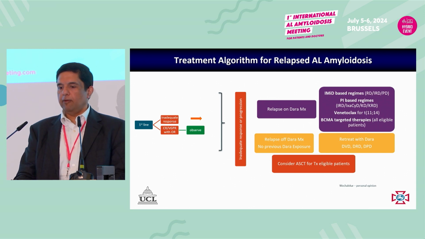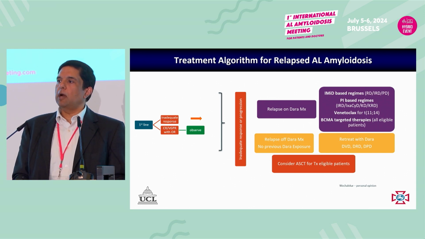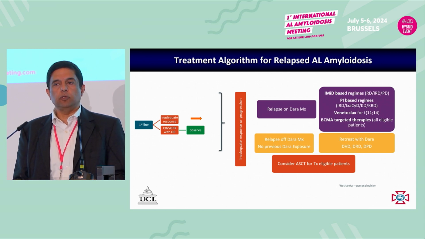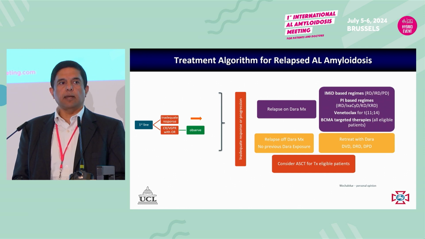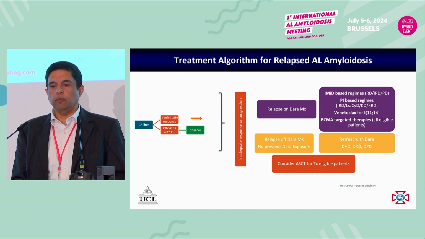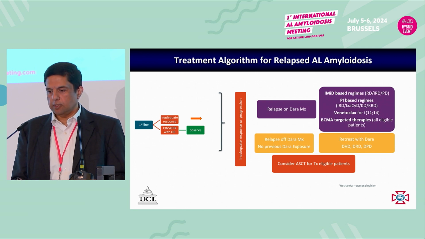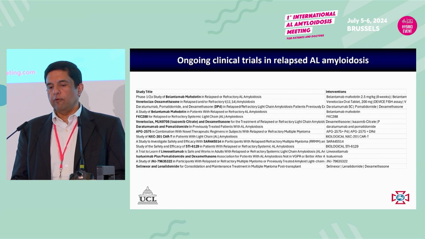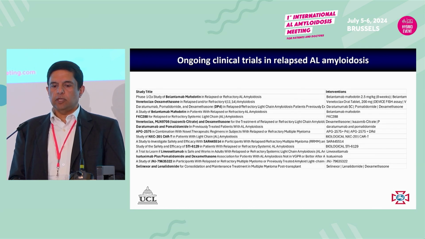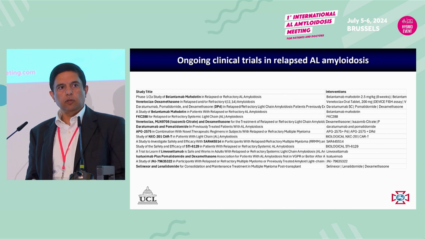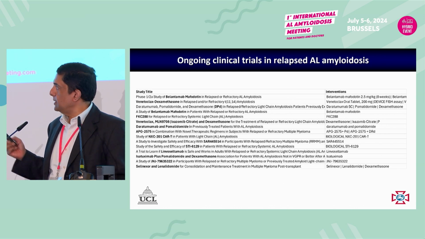But I think we have got a number of different treatment choices. We need to harmonize our approach because at the moment everyone's doing something quite different, and there is no standardization on what the second-line treatment is for patients who are progressing after initial frontline treatment with amyloidosis. I think we have got a number of clinical trials that are going on. Most are phase 1, phase 2 studies. I think Yuta is going to talk about trials next, so I won't go into details.